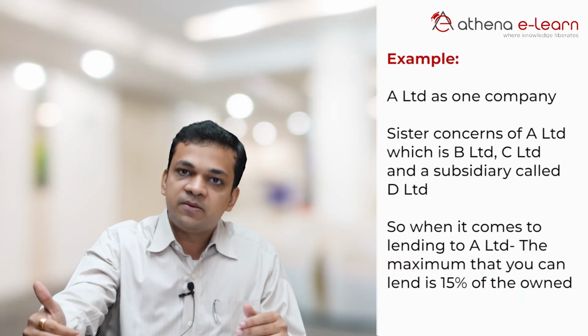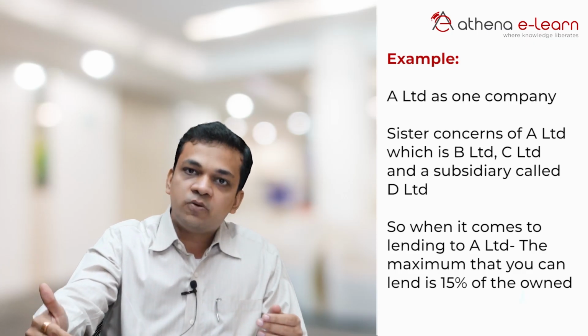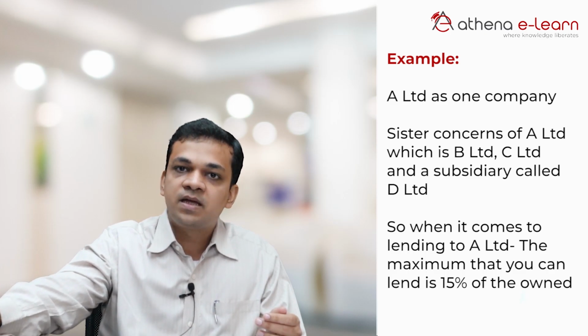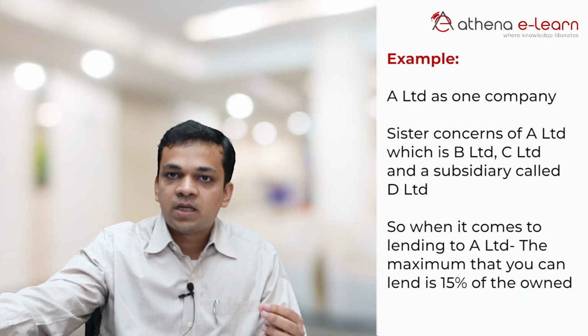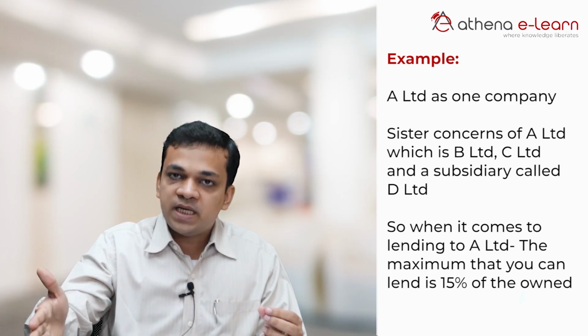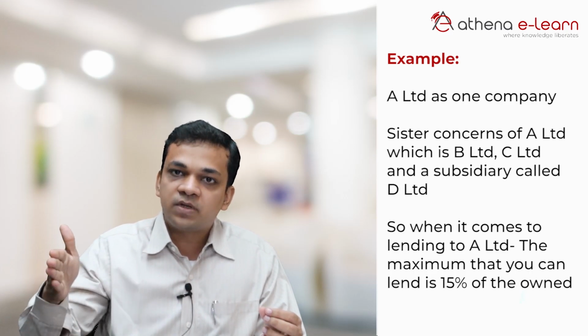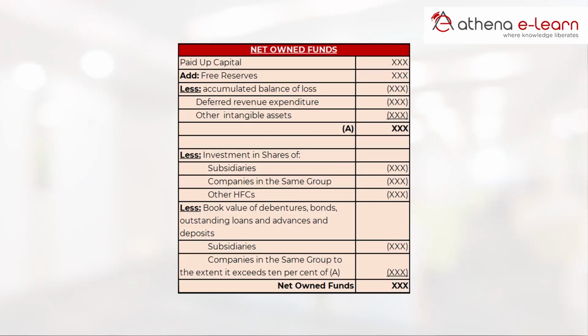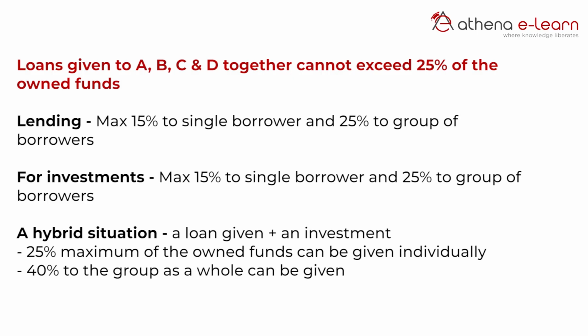When we say a group of borrowers, that means suppose we consider A Limited to be one company. You have a sister concern of A Limited which is B, another sister concern called C, and a subsidiary called D. So when it comes to lending to A Limited, the maximum that you can lend is 15% of the owned funds. The owned funds formula we saw in the previous slide and it is appearing right now also for your convenience. And A, B, C and D all put together cannot exceed 25% of the owned funds.